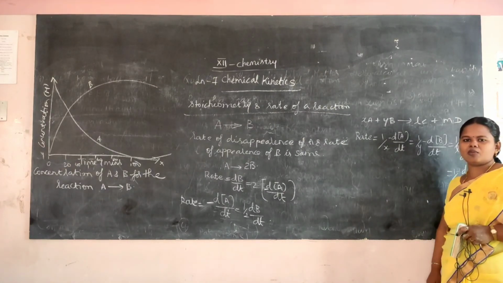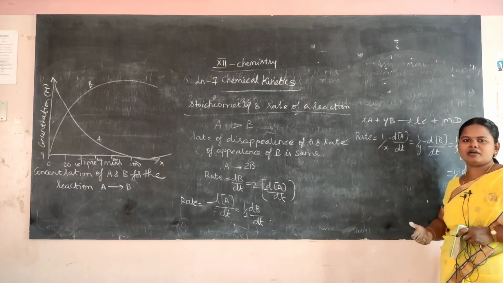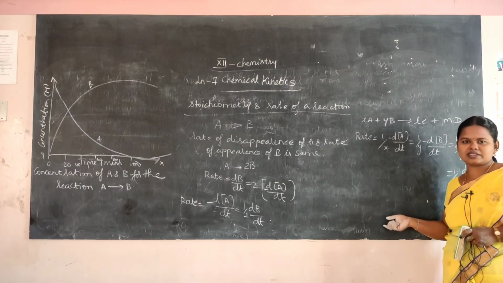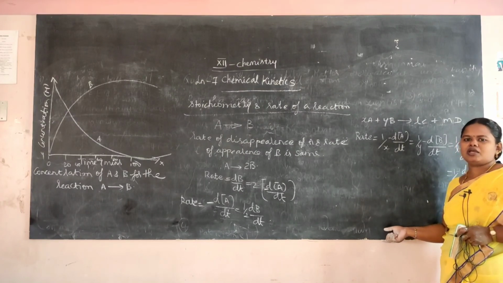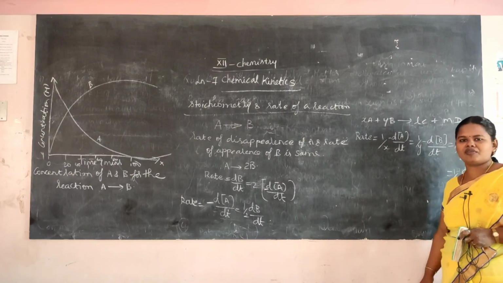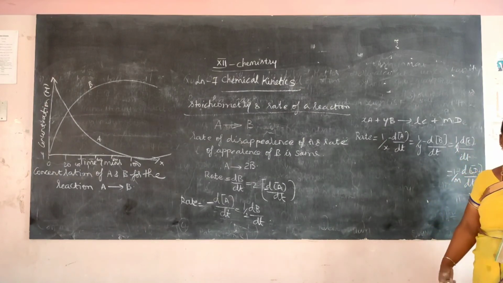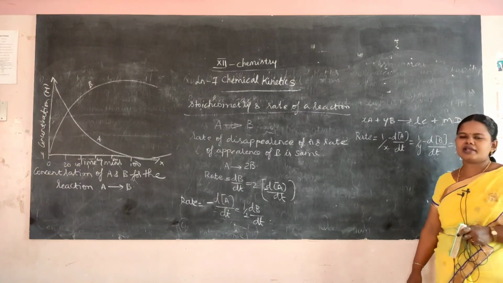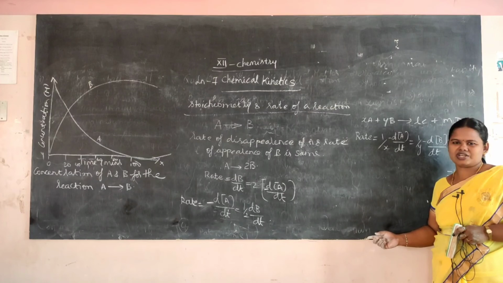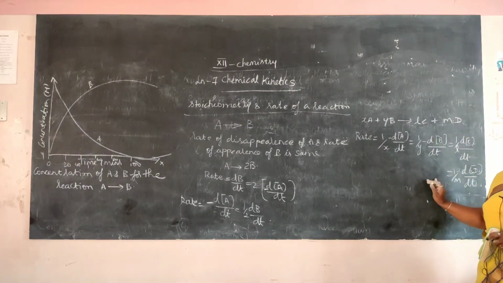So today we have learnt about the history of the scientist Arrhenius, the important concepts that we are going to learn in this lesson, and the rate of reaction, how you have to write the rate of a particular reaction. Then we learned the unit of rate of reaction, mole per liter per second. For gaseous reactants, you derive it using partial pressure, and the rate will be atmosphere per second, and the stoichiometry of the rate of a reaction. So everything we have learnt in this lesson.